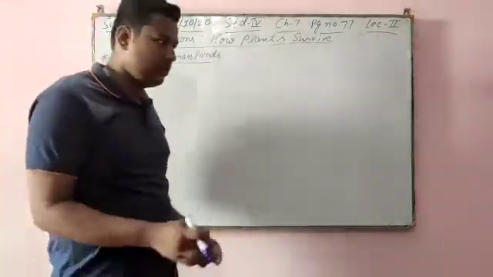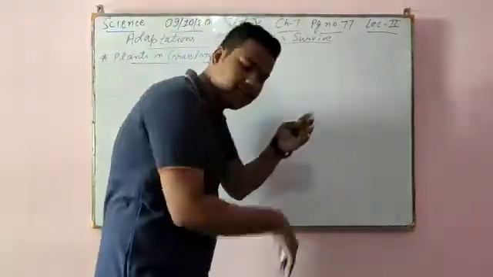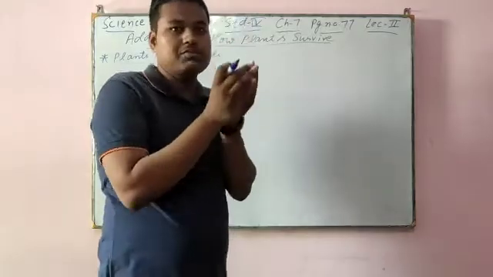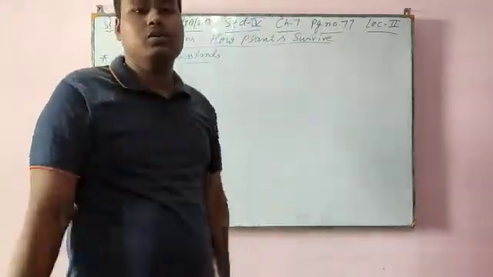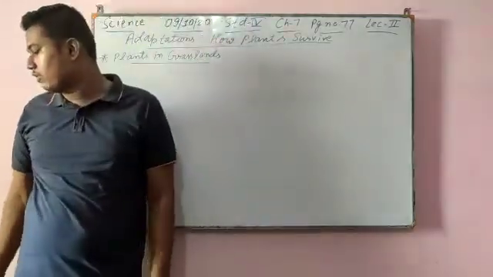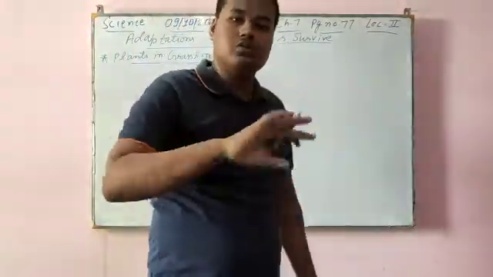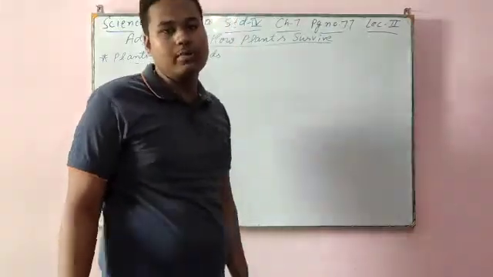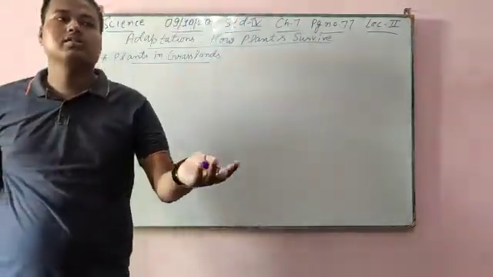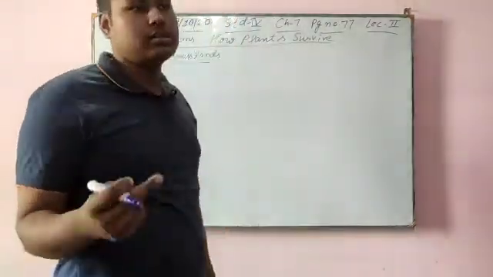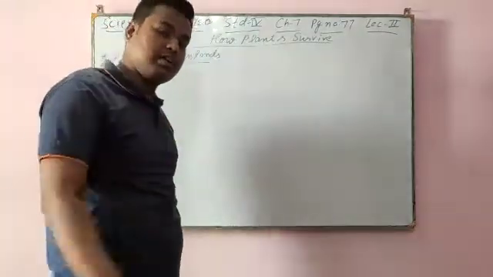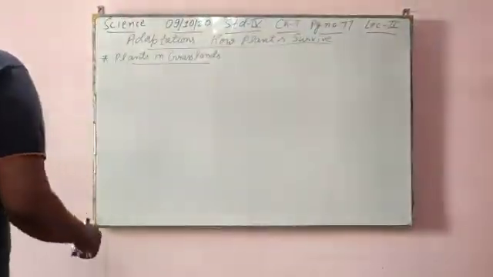Okay, because the root is very deep, whatever the stems are, they are very flexible. Why are they soft? They are very soft and flexible so that when a very strong wind blows, they should not break. That's why they are very soft and flexible. First thing, second thing, their root is very deep inside the soil.